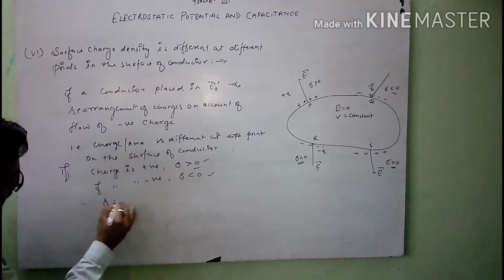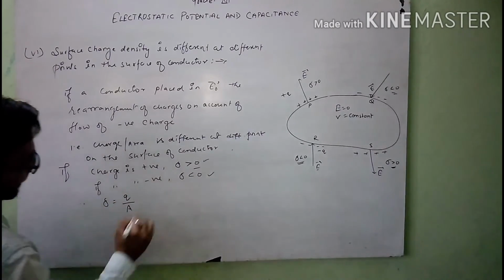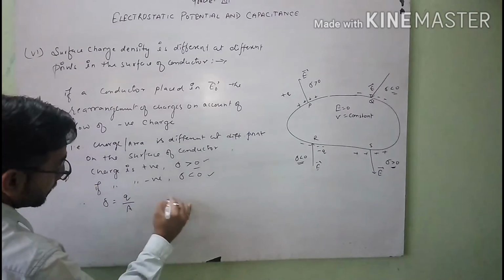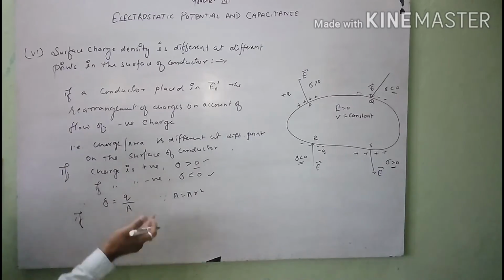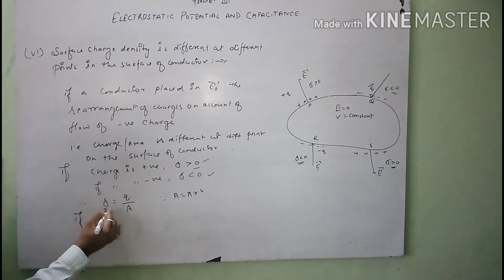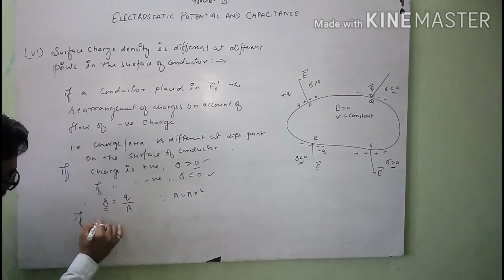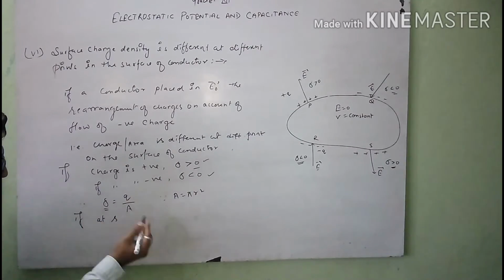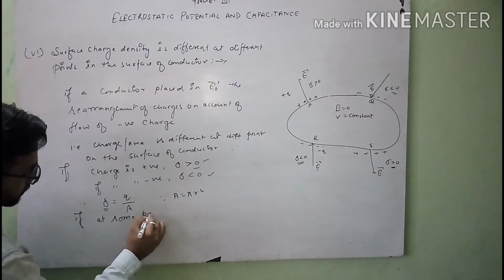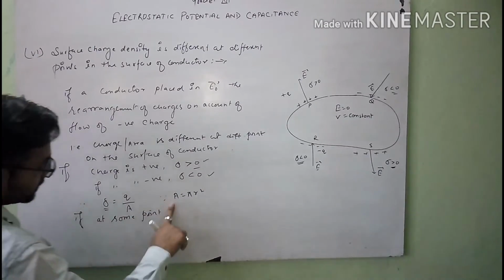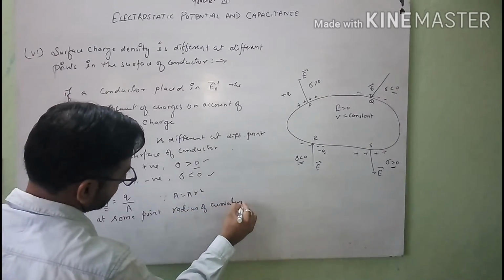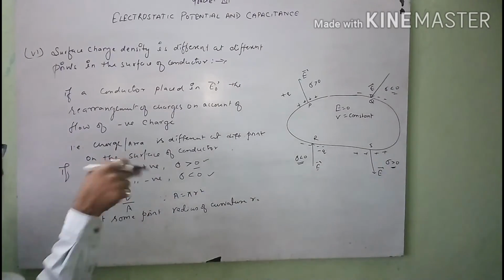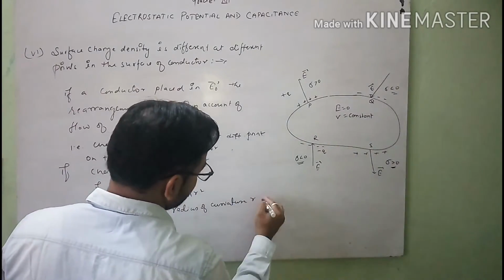Since sigma is equal to Q by A, and here A is equal to pi r square, if we think about the different values of sigma in terms of radius of curvature, at some points the radius of curvature r, which in the normal circular way is the radius, is small.